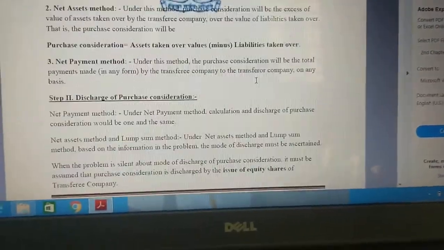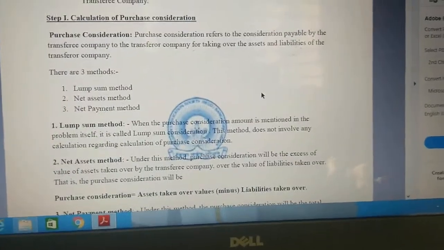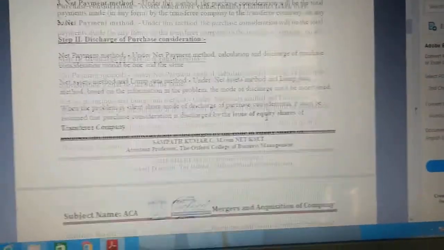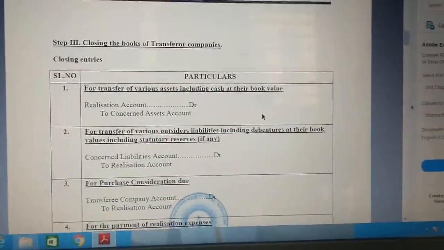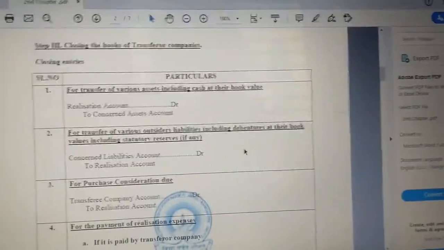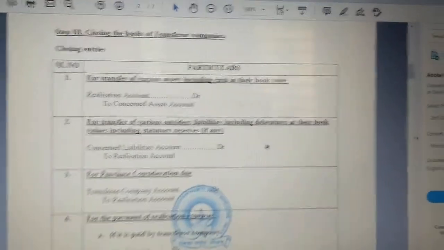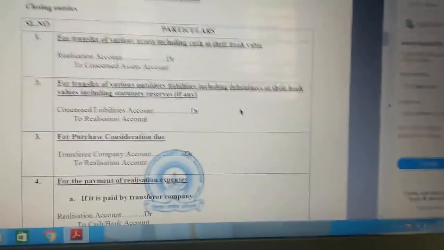Step number 1 and 2: step number 1 is calculation of purchase consideration, step number 2 is discharge of purchase consideration. Now, step number 3, they will ask for a 14 marks question. So there are 4 steps. In step number 1, we will calculate purchase consideration. What it means in this sense is how much we are taking from the purchasing company.